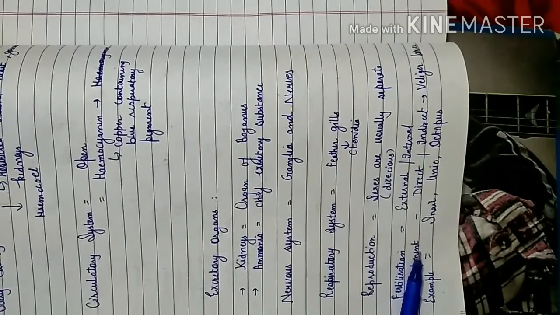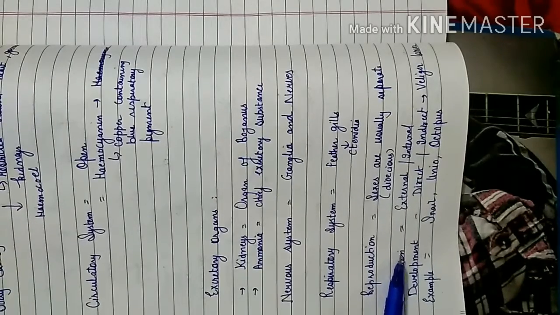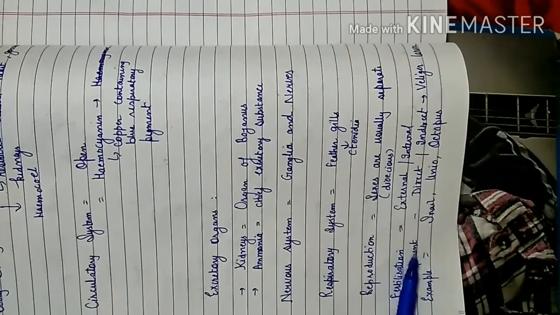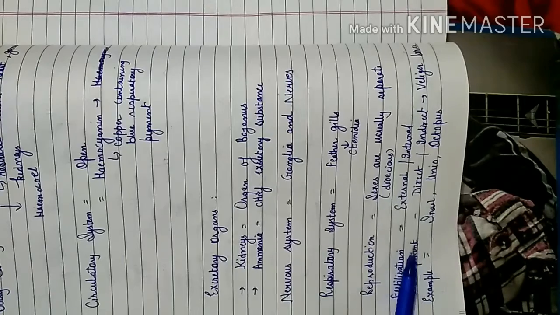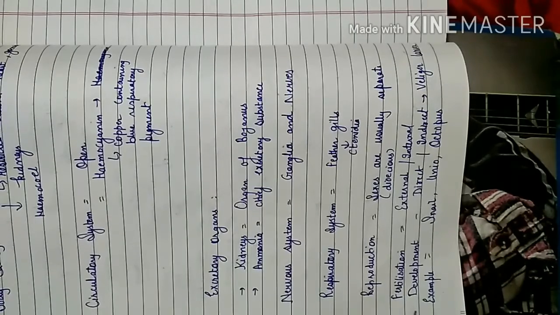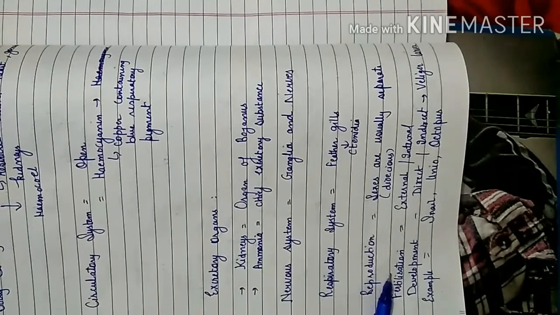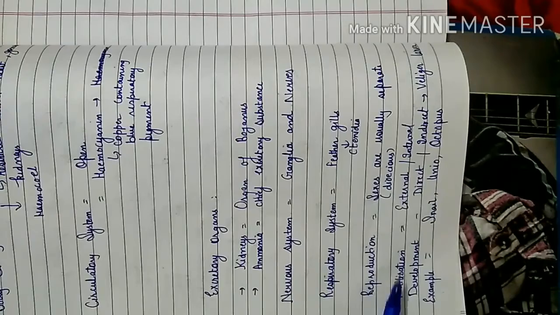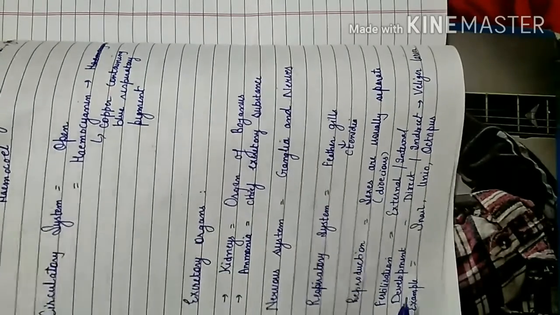So in direct development there is no larval stage, but in indirect development there is a larval stage, and this larval stage is known as Veliger larva. So Veliger larva is the name of the larva under indirect development. The common examples under this phylum are snail, Unio and octopus. So let us see what are the unique features once again.